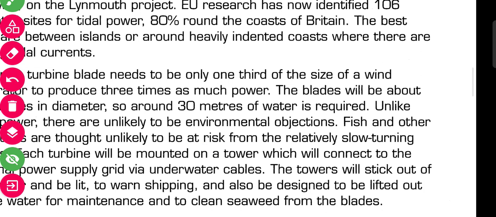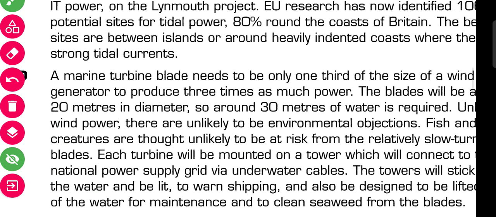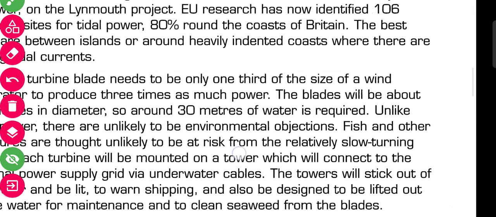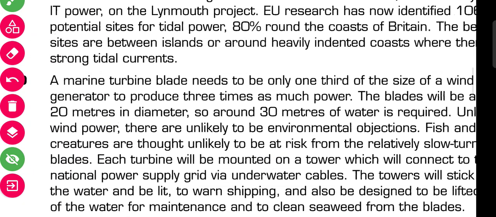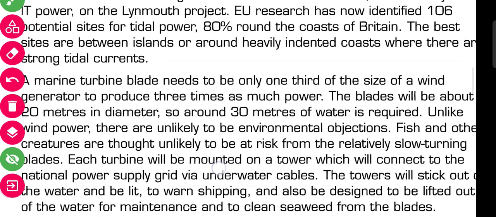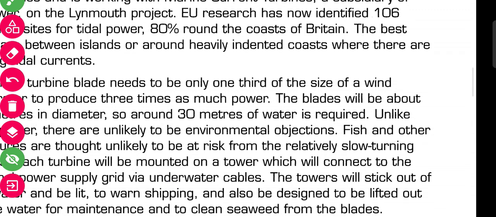The blades will be about 20 meters in diameter. It is the length given of the blades. Around 30 meters of water is required. Unlike wind power, there are unlikely to be environmental objections.